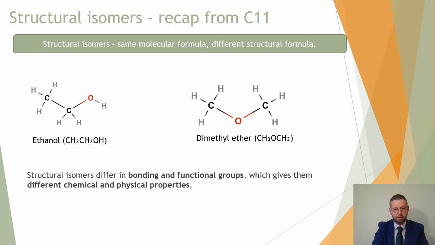Both of them have got 2 carbons, both of them have got 6 hydrogens, and both of them have only got 1 oxygen. But they are very different chemicals. It's just a different configuration of the same atoms. That is a structural isomer. It gives them different chemical and physical properties. Now keep that word in your head. It's going to be important on the next slide.